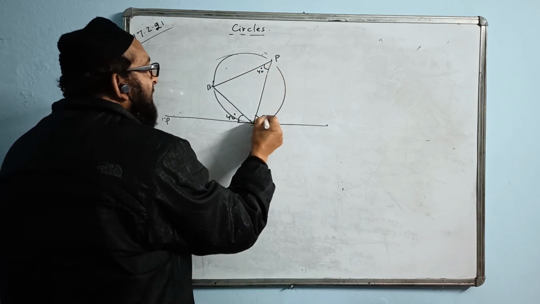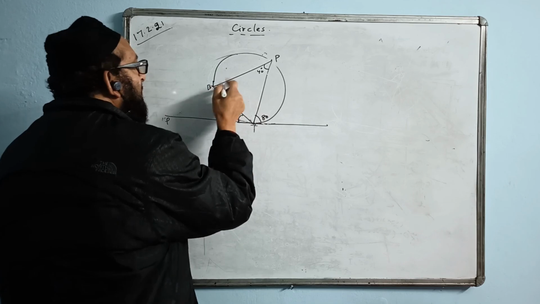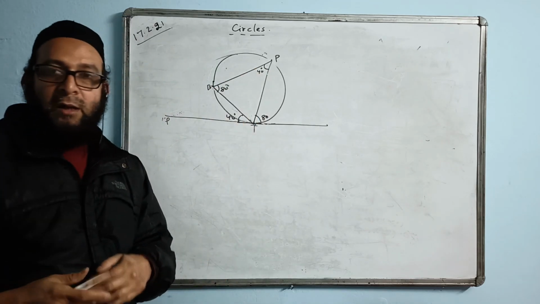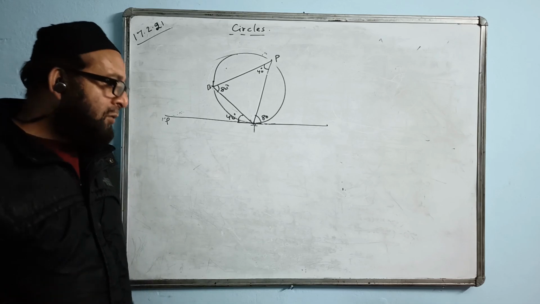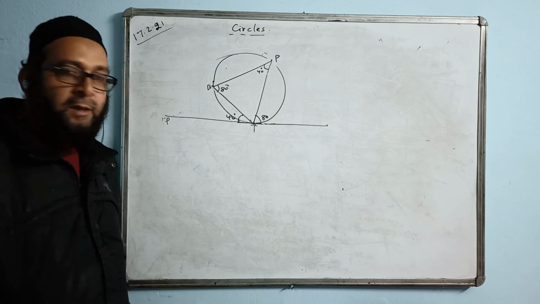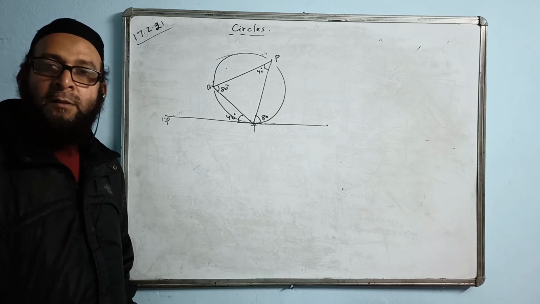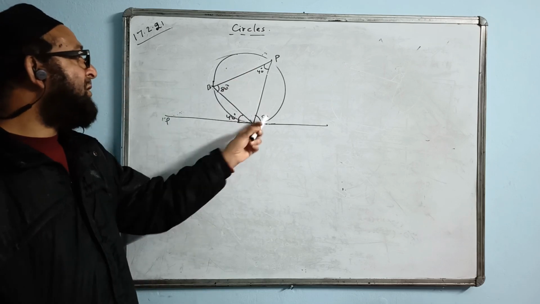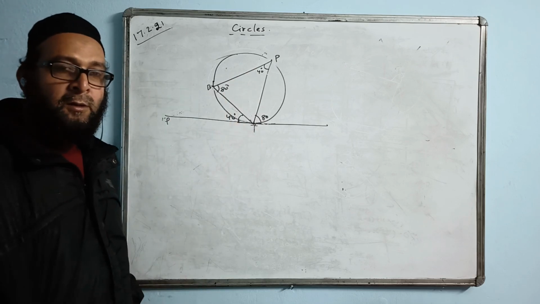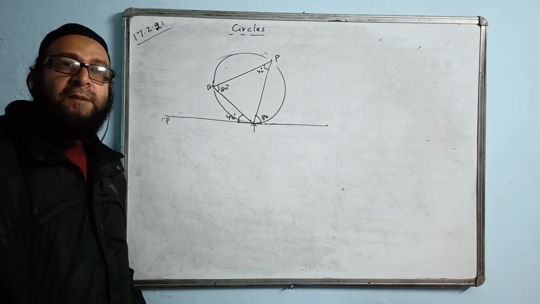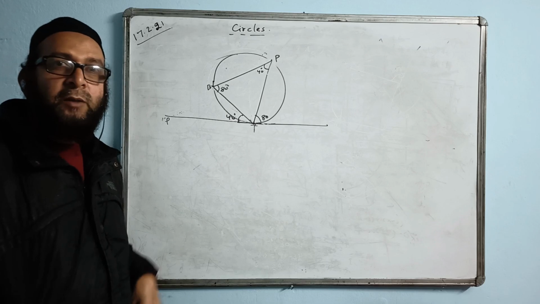If I say this is 80, this will also be 80, the opposite way like this. And the reason is the same: angles in the alternate segment are equal. Same way as I did, this is 40, this is 80, this will also be 80. And the reason statement we write is the same: angles in the alternate segment are equal.